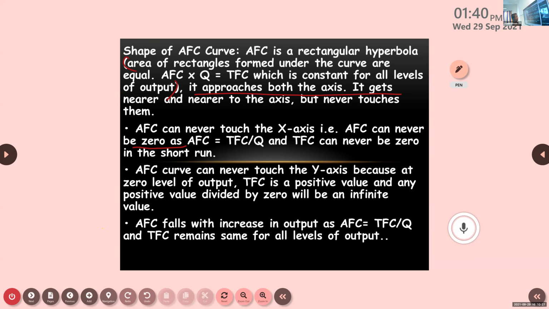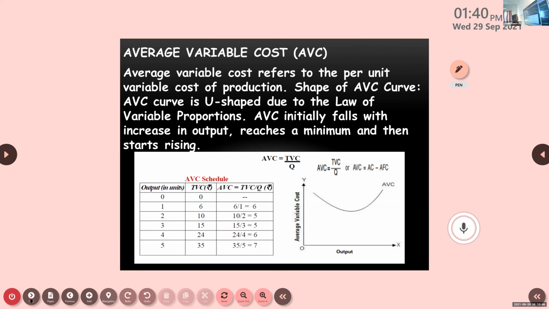And the last point, Pavitra. AFC falls with the increase in output, as AFC equals TFC by Q and TFC remains the same for all levels of output. So what happens here? AFC falls with an increase in output. Next one, average fixed cost is over.